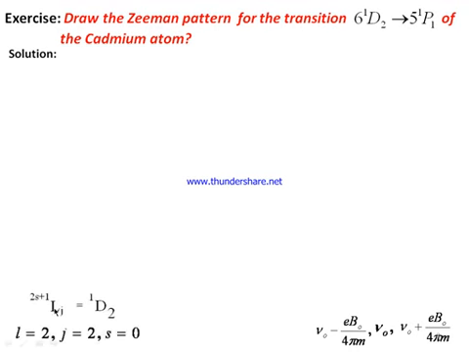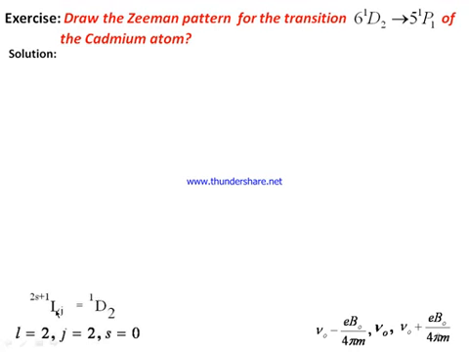Now let us take the example L J with multiplicity 2S plus 1. Here J is equal to 2, and 2S plus 1, the multiplicity, is equal to 1 here, that gives S equal to 0.